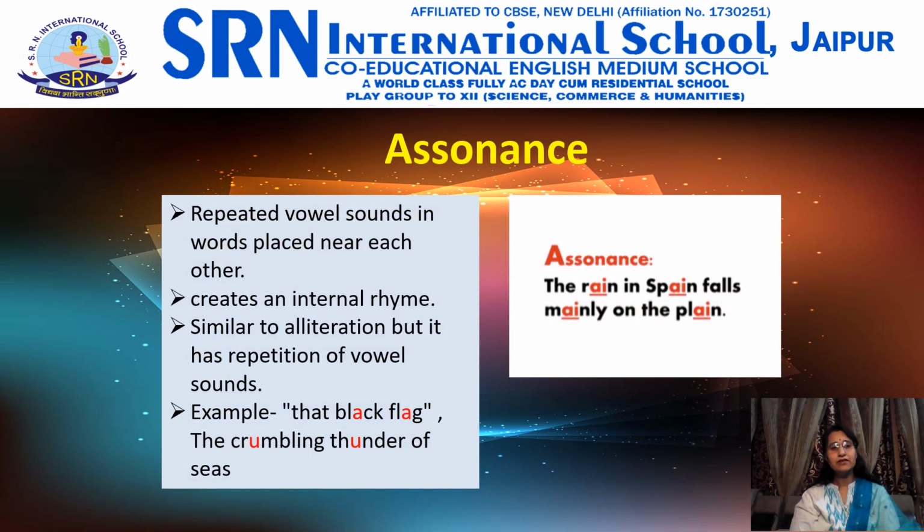Next, we have assonance. It's the repeated vowel sound in words placed near each other. These vowel sounds are usually accented or stressed to give musical quality to the poem. By creating an internal rhyme, this also enhances the pleasure of reading the poem. Similar to alliteration, assonance uses the repetition of a sound. The difference is that assonance is the repetition of vowel sounds. This can be a really fun alternative to rhyme.